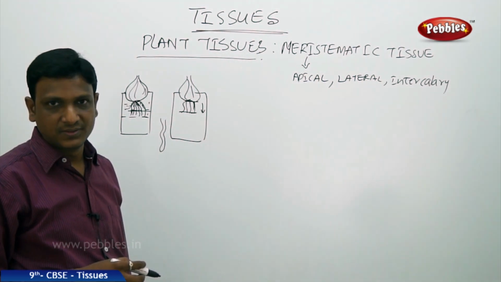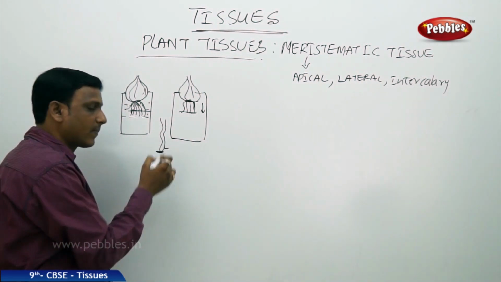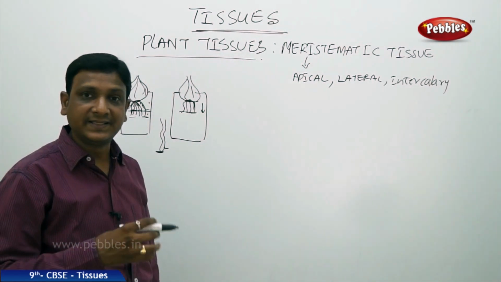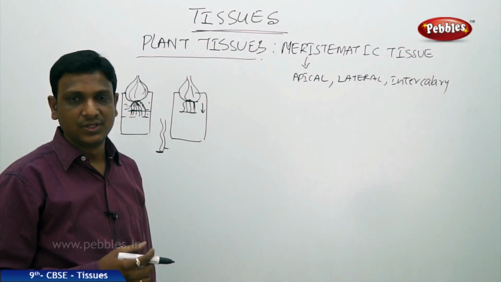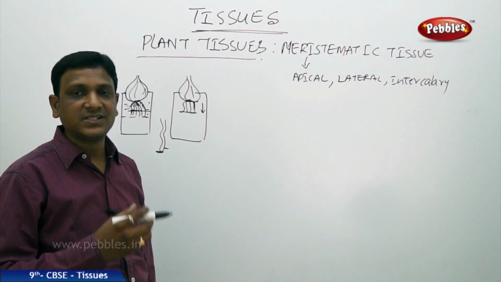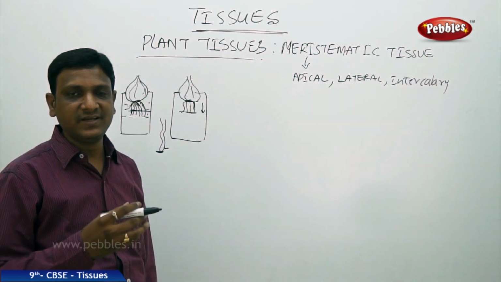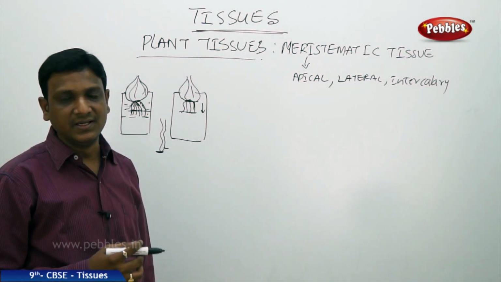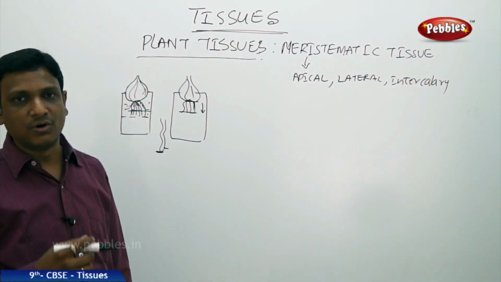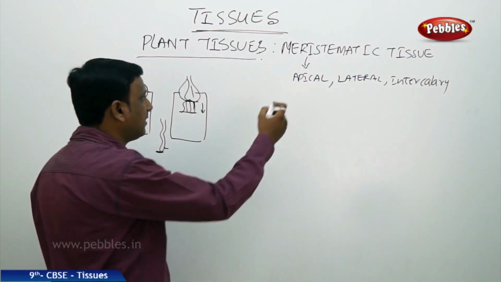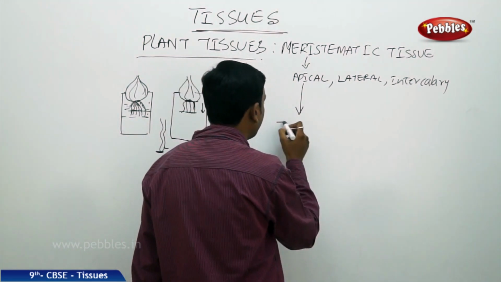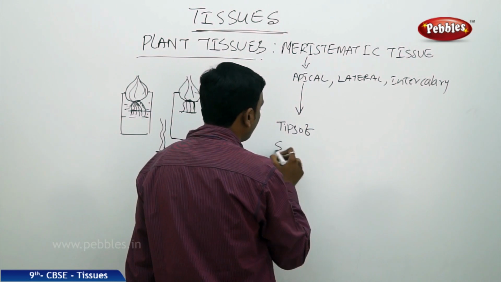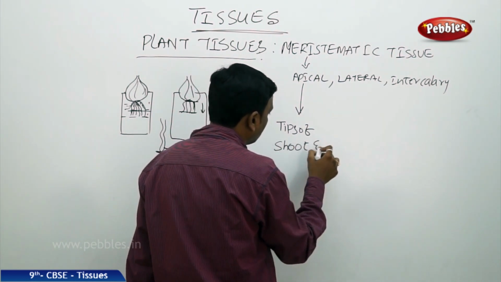What does it show? The tips are actively growing. The tips contain some active tissue which actively grows. So the meristematic tissue is an actively growing tissue which consists of actively dividing cells. It is found in different parts of the plant, especially the apical meristem. It is found in the tips of shoot and root.